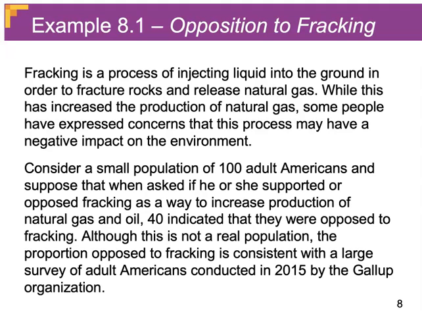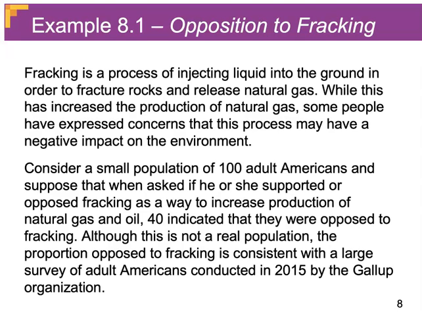Let's take a look at this issue of fracking to help us understand how this sampling variability works. If you're not familiar, fracking is, at a very simplistic explanation, a process of injecting liquid into the ground in order to fracture rocks and release natural gas. This can also be used to release oil. This process has allowed us, particularly here in the United States, to increase the production of natural gas. However, some people have expressed concerns that this process may have a negative impact on the environment. They don't know for sure that injecting liquid into the ground is a good thing for the environment, and so that leads some people to oppose it.